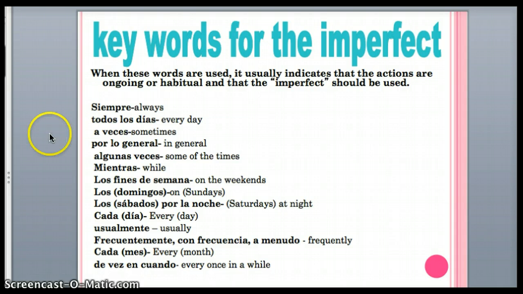Does that make sense? If you have trouble with what I just explained, then yes, go back, write these bad boys down until you remember them. In my opinion, if you want to be fluent, these are words that you need to have on your frequently used word list. But again, do what feels right to you.